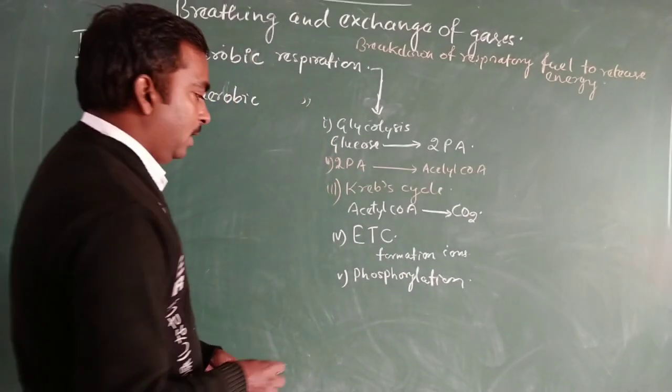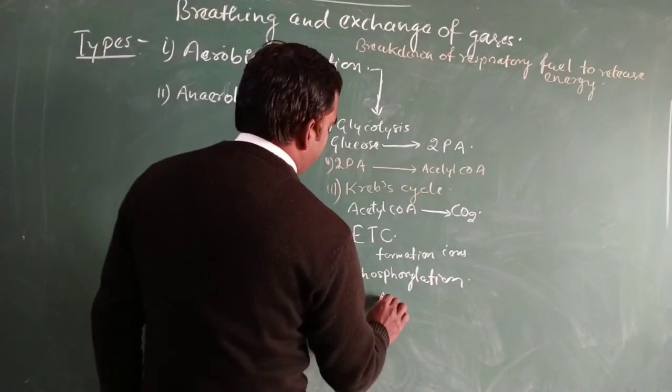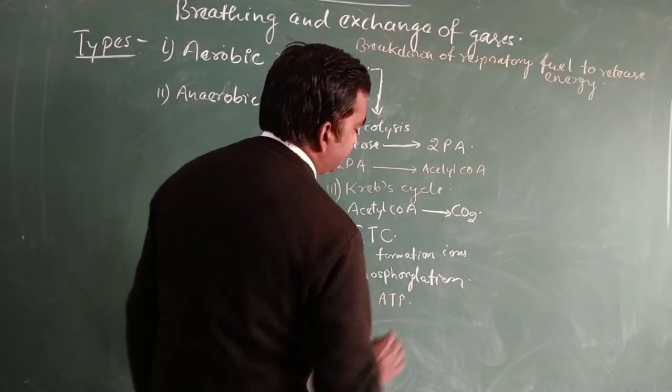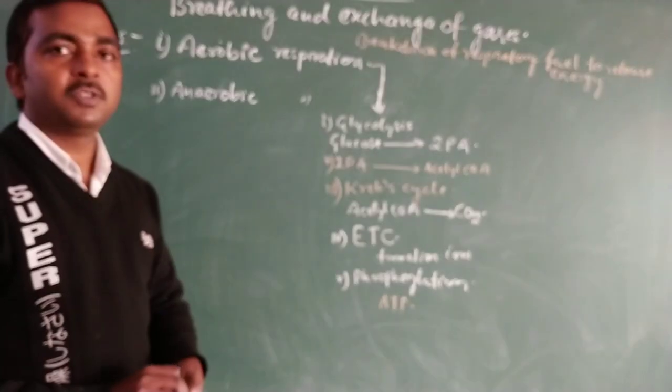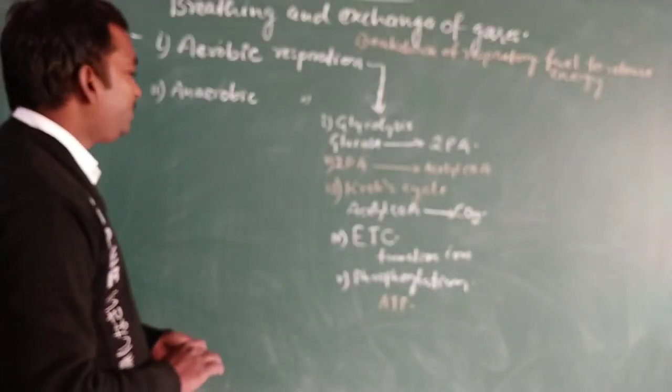During phosphorylation, the formation of ATP takes place. So these are the various steps involved during aerobic respiration.